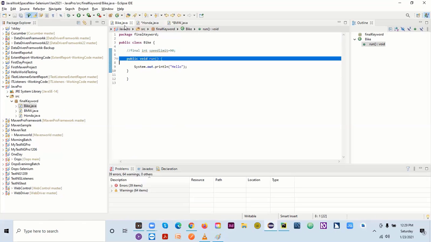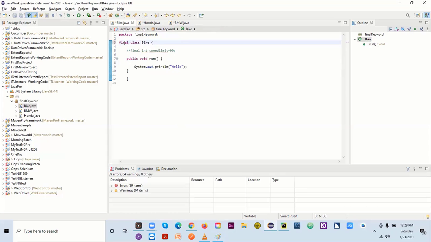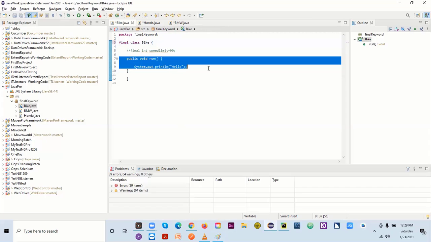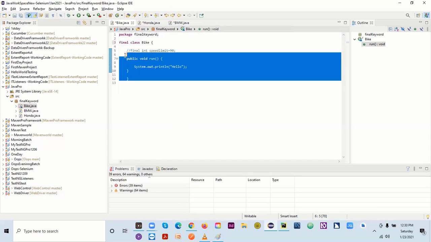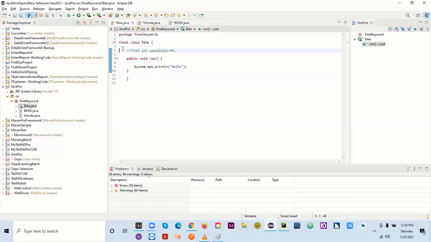So if I use my bike, instead of this one, I can say final. Okay, so this is my final class now, and I just want to use everything I have in this class in another class, a child class. I want to use the properties, methods, variables, whatever I have written under this class, which is final, in another class. Can I use it or not?